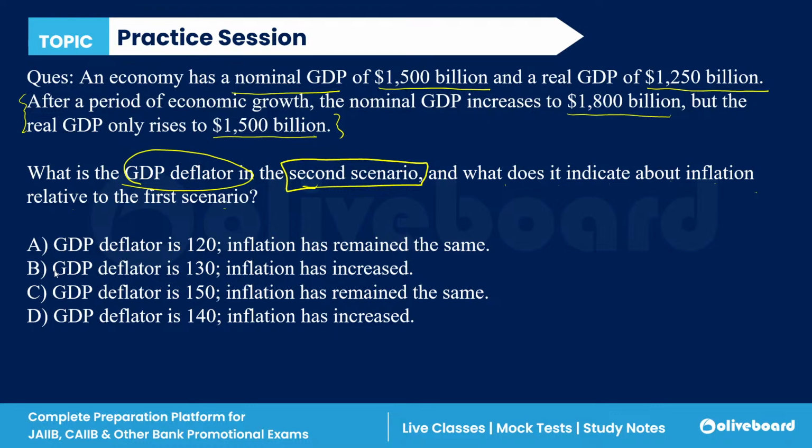What is the GDP deflator? Do you all remember the formula of GDP deflator? Yes or no?